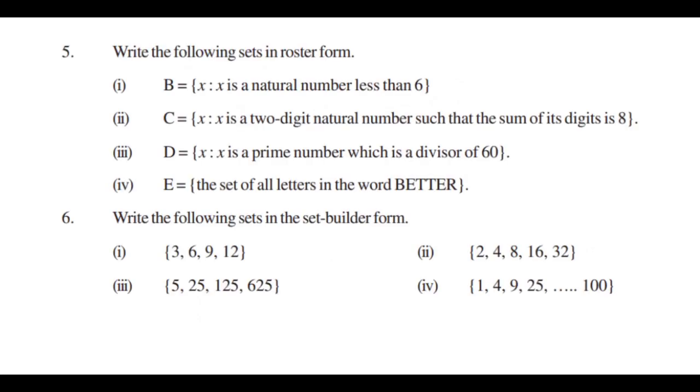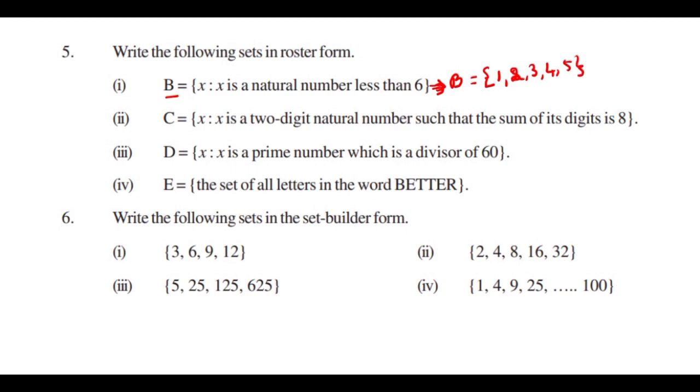Okay. And the next one. Question number 5 here. Again, very, very important. Write the following sets in roster form. You know how to write this in roster form? B is equal to... Because here they give B, so B is equal to... What is the question? Natural numbers less than 6. That means you take natural numbers beginning with 1, 2, 3, 4, 5.